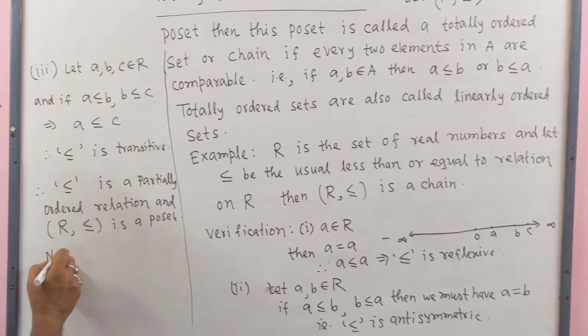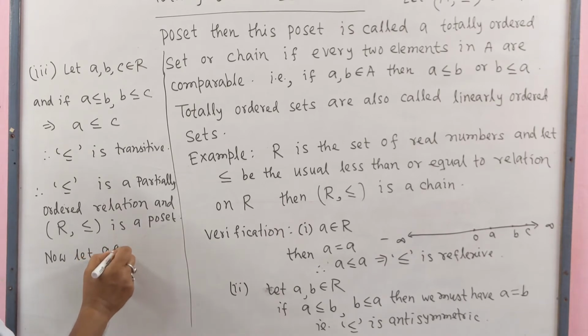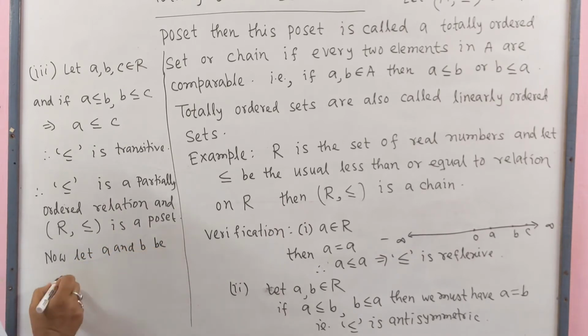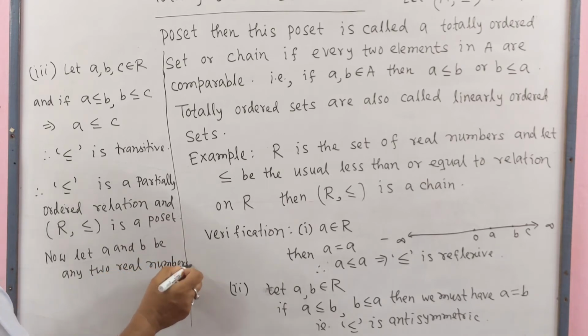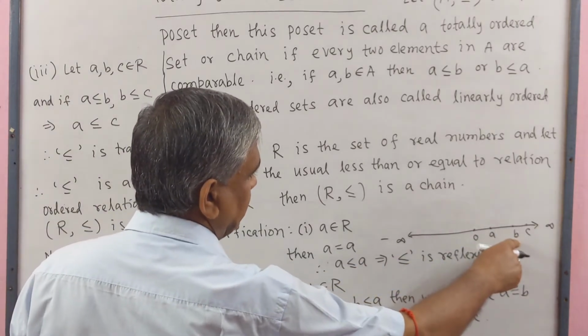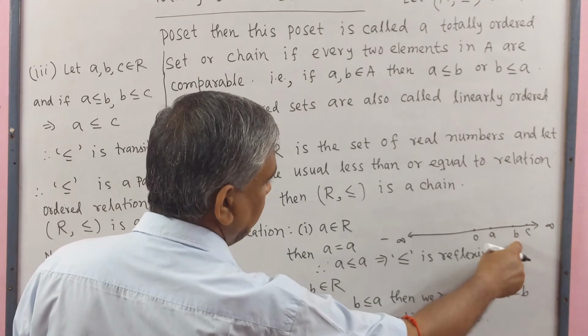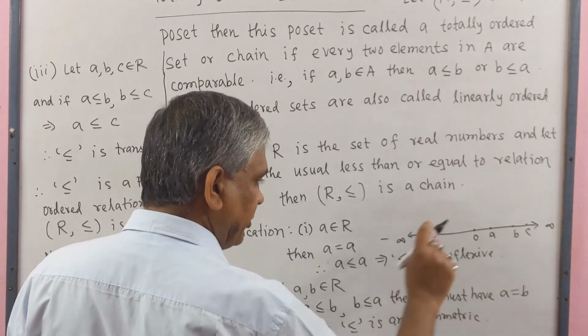Now, let a and b be any two real numbers. Here a is less than b. It may be possible that b is on the left side of a.